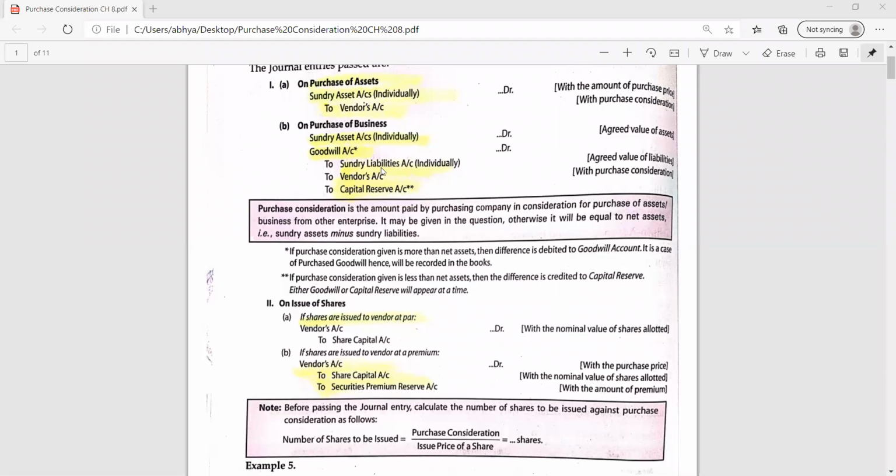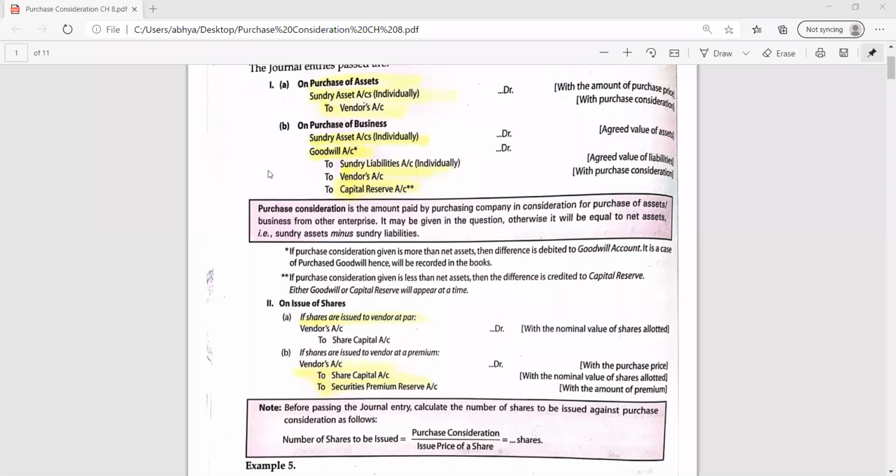Okay. Or if the logic is not clear, then use the trick. This is the logic behind here. We are debiting the goodwill account. Extra payment we are making him. So for what we are giving him extra? Because his business is having a good image, and goodwill is an intangible asset. Okay. So for that intangible asset, good image means he is having a good goodwill. So for that goodwill, we are making him extra payment.